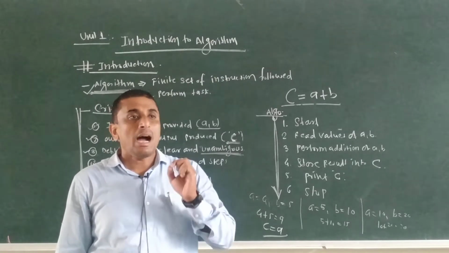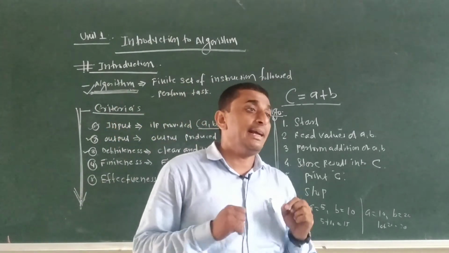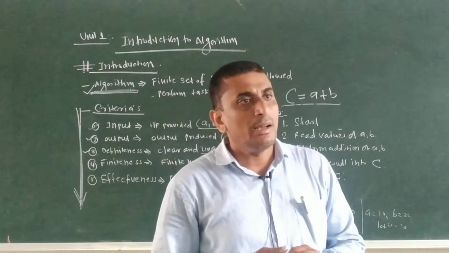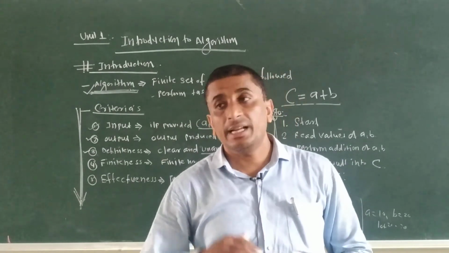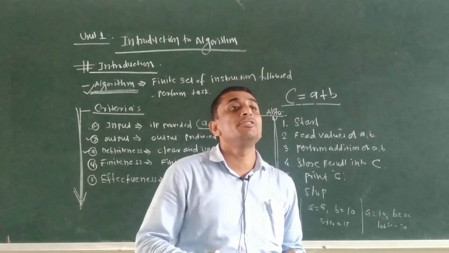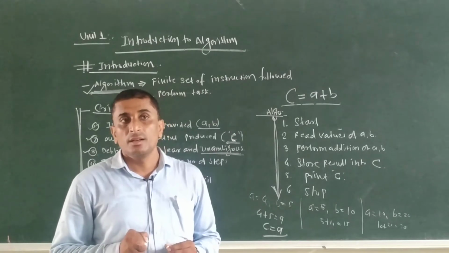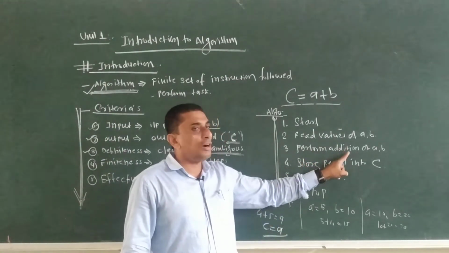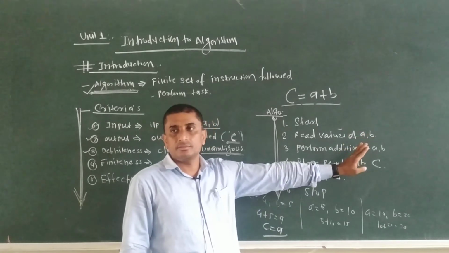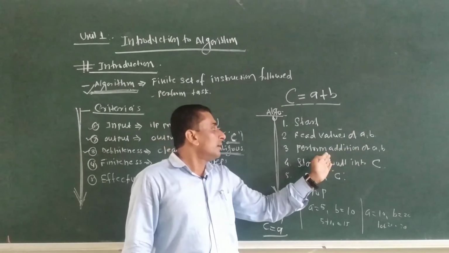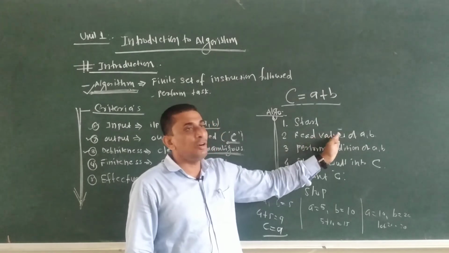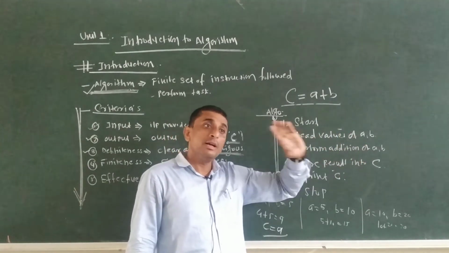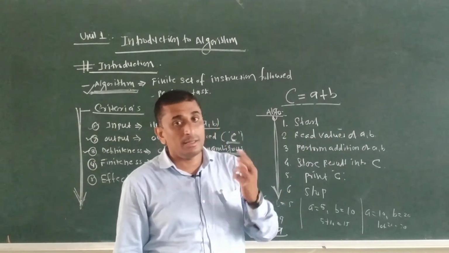It should not provide any ambiguity. Ambiguity means it should not produce any confusion in the statement. For example, if I write the statement as perform addition of A or B, or read the value of A or B, it may create confusion, and it becomes ambiguous.